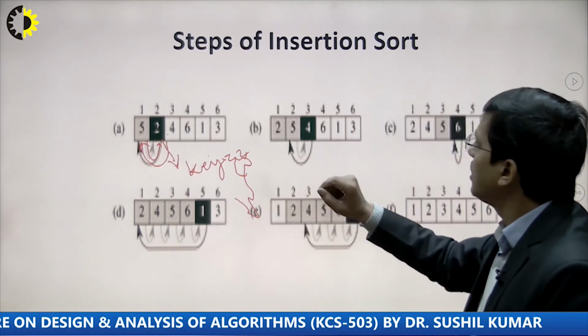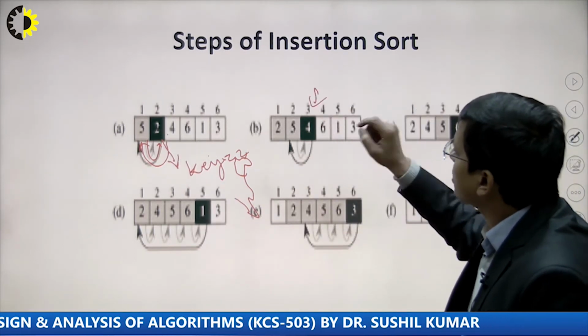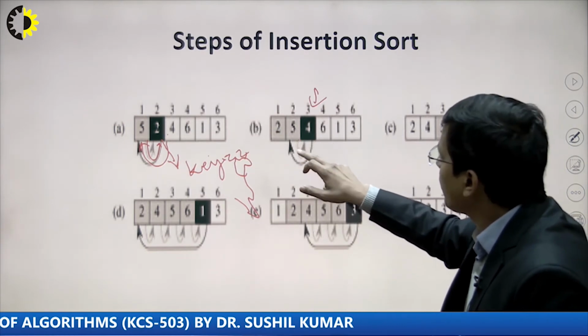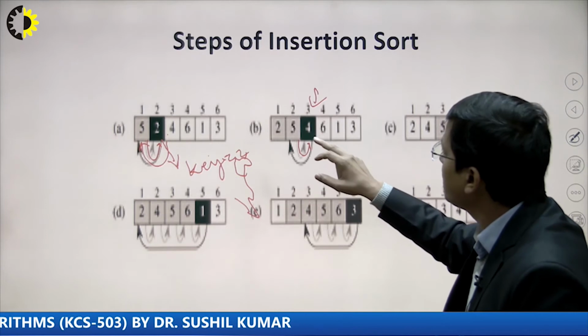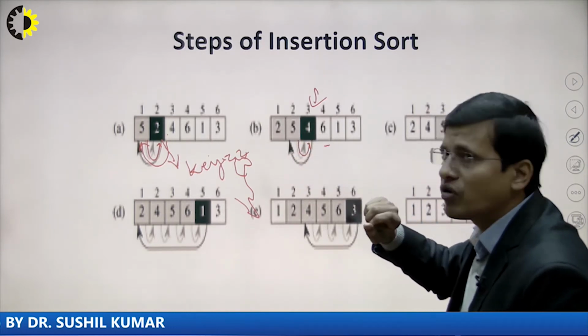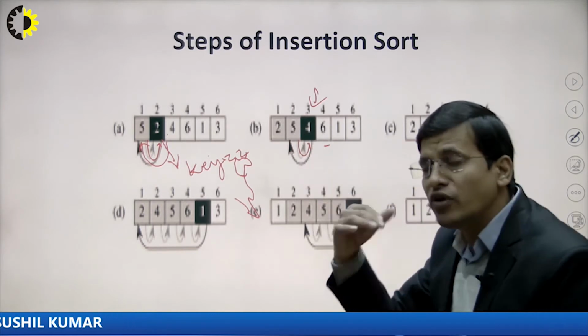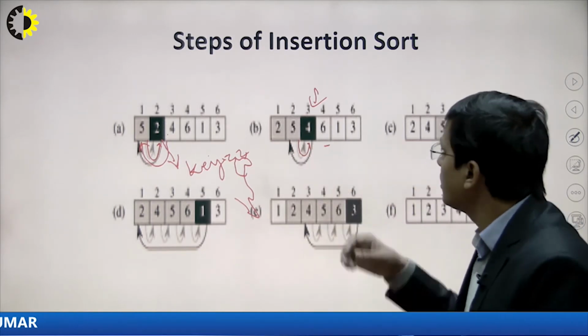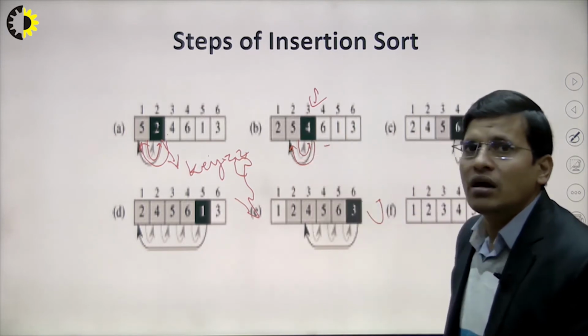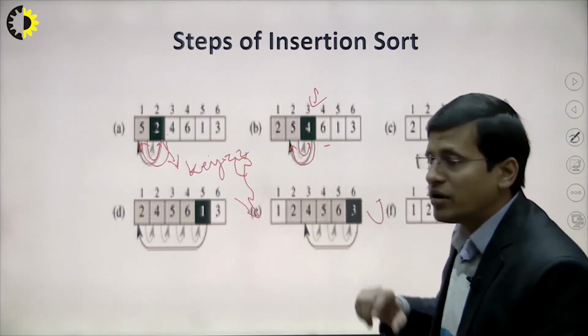Similarly after this, the third card is coming, that is 4, and 4 is smaller than 5, so now we have to shift 5 one step forward, and then compare with the 2. Here 2 is smaller than 4, so 2 will not be forwarded one step. So we have to place the key value at the location of 5, right?